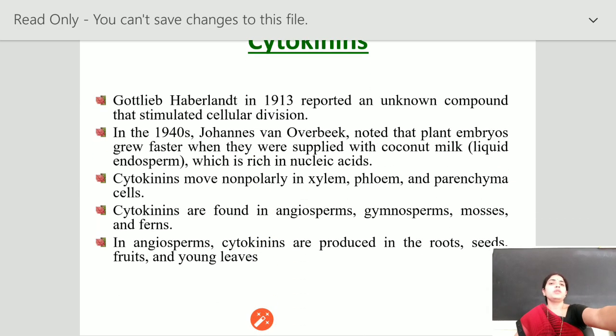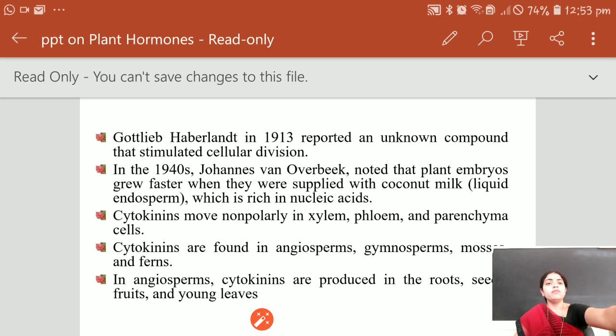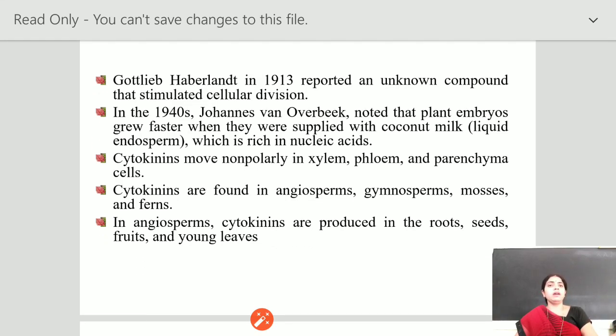Now the hormone cytokinin. This hormone was studied by Gottlieb Haberlandt in 1913, who reported an unknown compound that stimulated cellular division. Later on, in 1941, Johannes van Overbeek noted that plant embryos grew faster when they were supplied with coconut milk. Cytokinin moves non-polarly in xylem, phloem and parenchyma cells. It is found in angiosperms, gymnosperms, mosses and ferns.